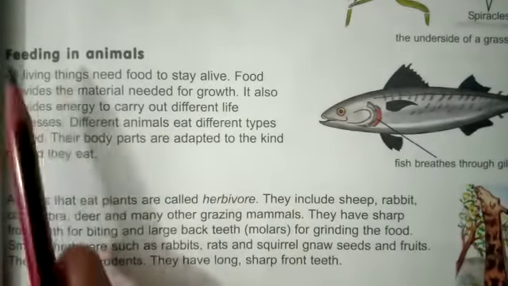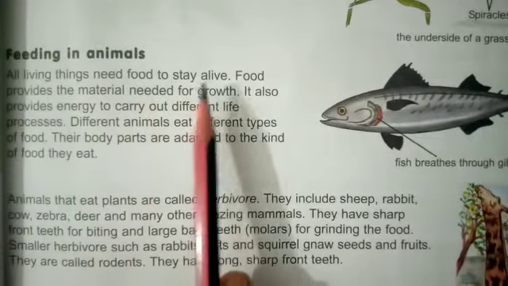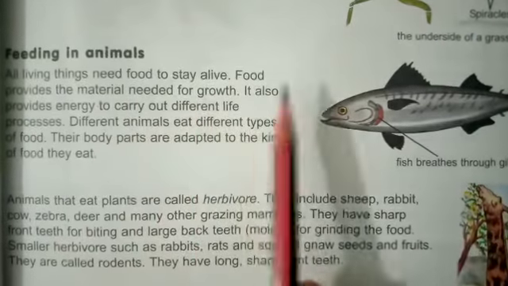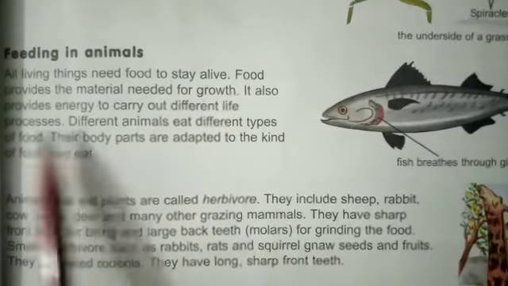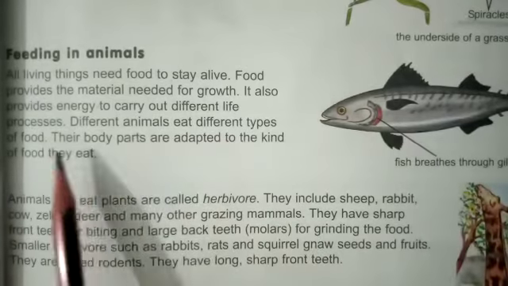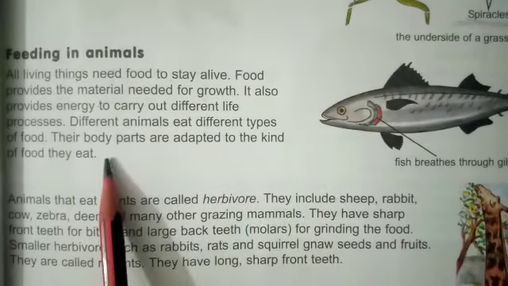So the next topic is feeding in animals. All living things need food to stay alive. Food provides the material needed for growth. It also provides energy to carry out different life processes. Different animals eat different types of food. Their body parts are adapted to the kind of food they eat.